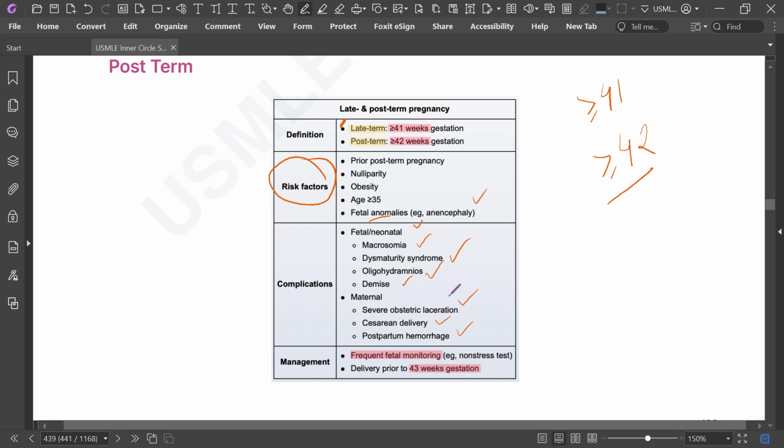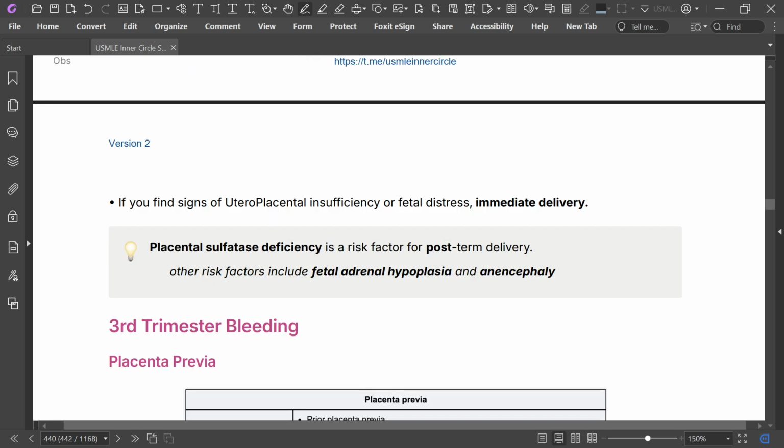Management is frequent fetal monitoring like NST, non-stress test, and delivery prior to 43 weeks of gestation. These are all about post term and late term pregnancy. If you find signs of uteroplacental insufficiency or fetal demise, go for immediate delivery.